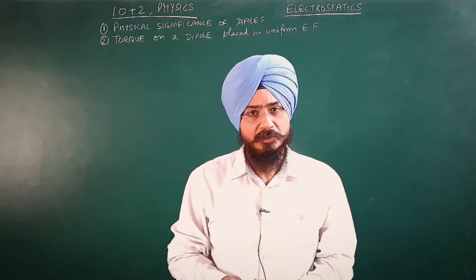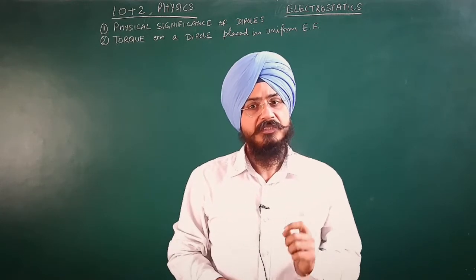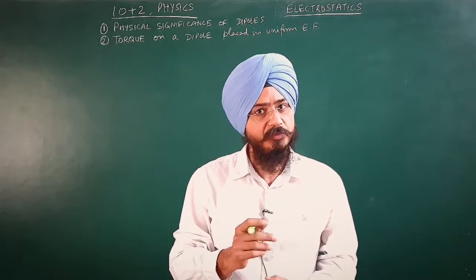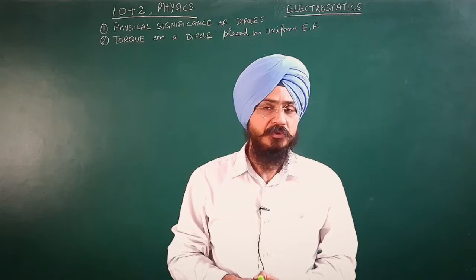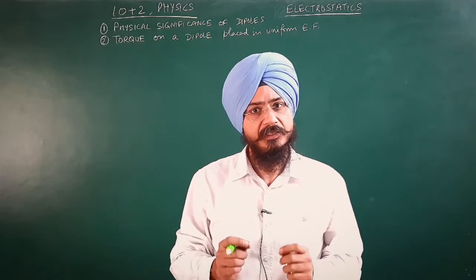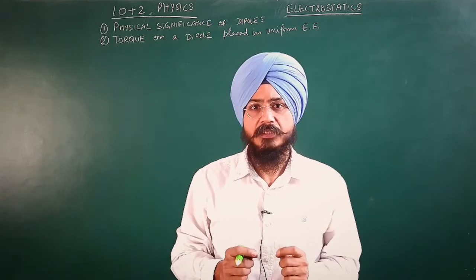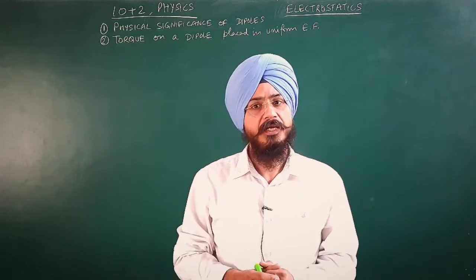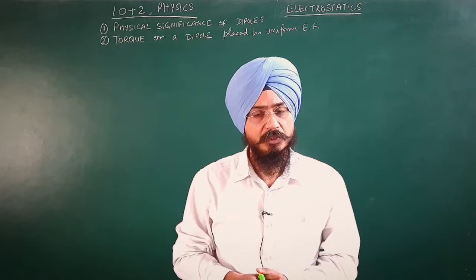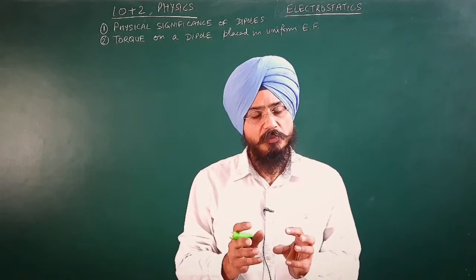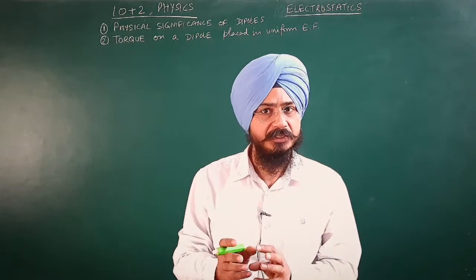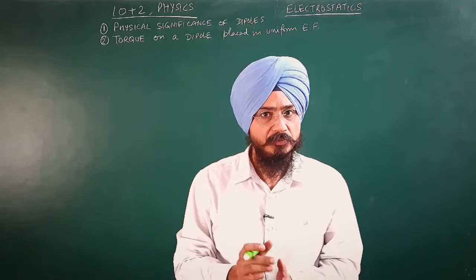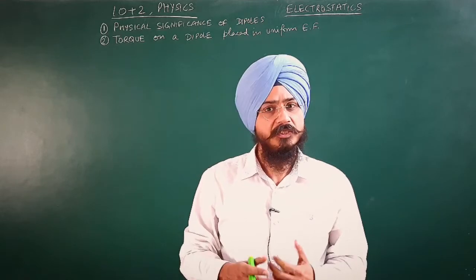Most of the molecules have their centers of positive and negative charges at the same place. Therefore, their net dipole moment is zero, like methane and carbon dioxide molecules. They both have the total positive charge and negative charge with its center at the same point, so the dipole moment is zero.